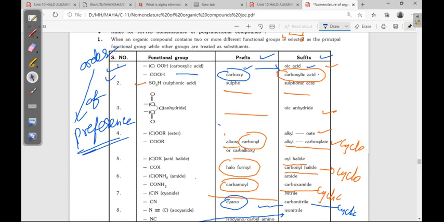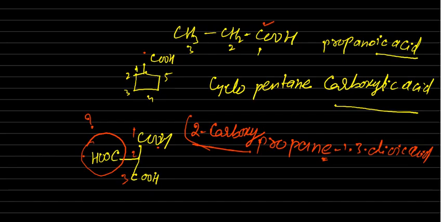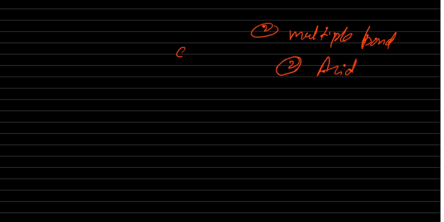in general multiple bonds is more preferred. Two things you have to remember. One is multiple bonds. The second preference is acid strength, okay.